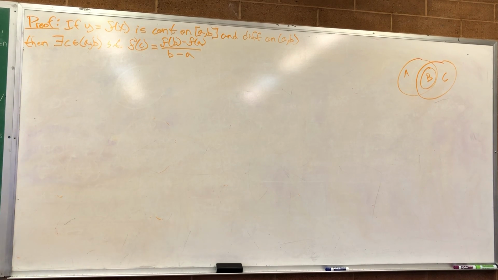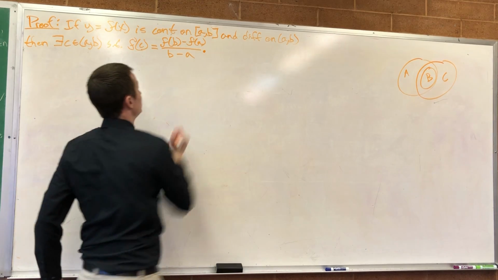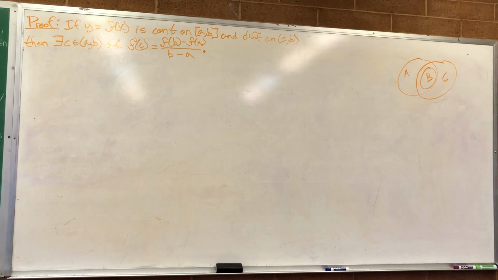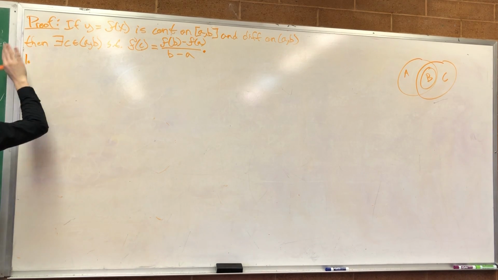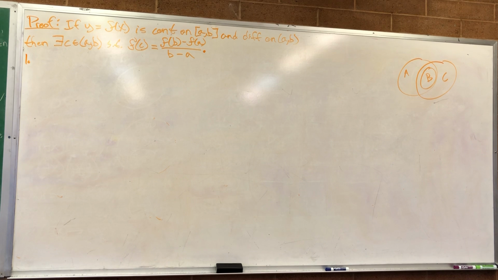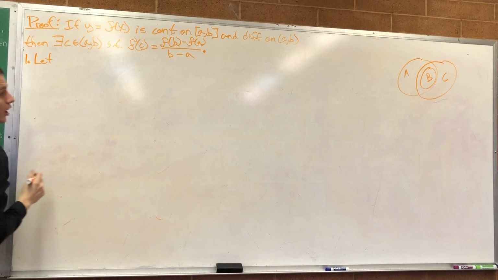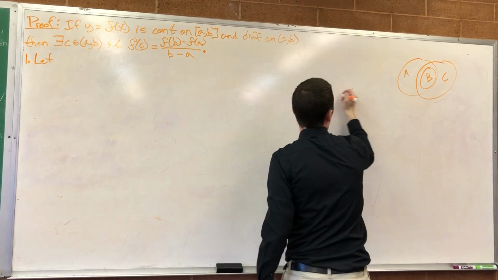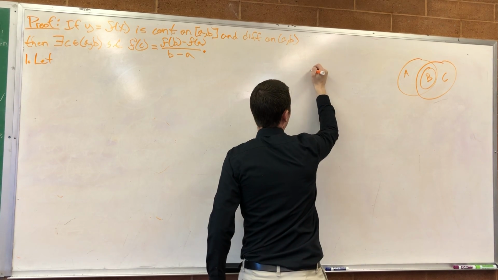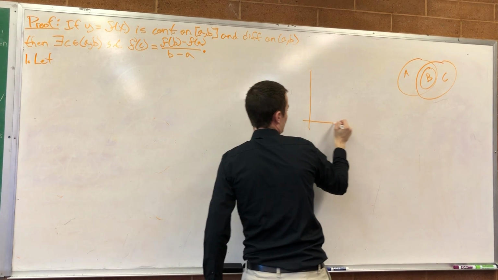Good with that? So this is the mean value theorem. Here's what we're going to prove. Let me draw a picture to help make sure you see what I'm overall thinking.